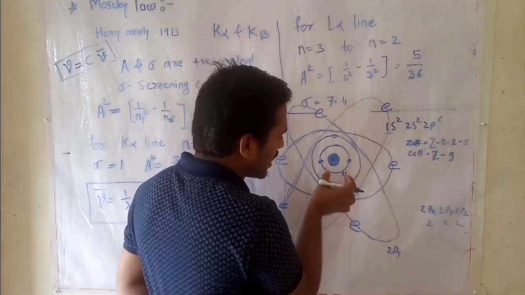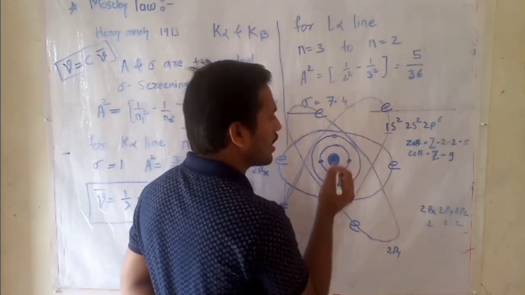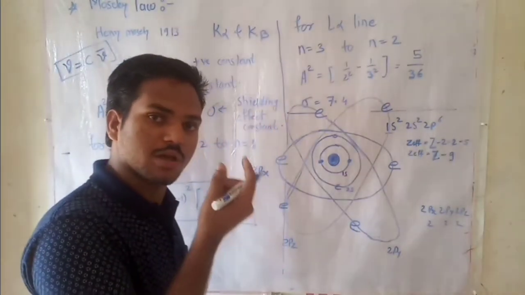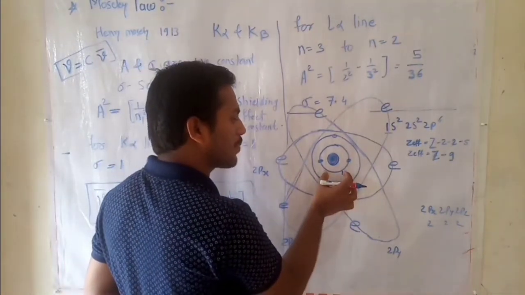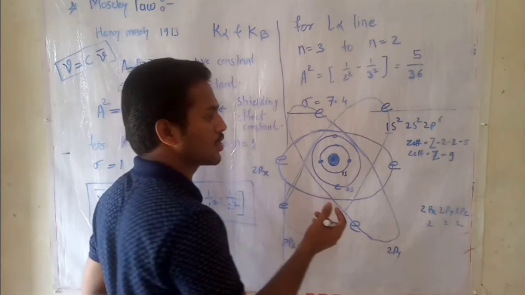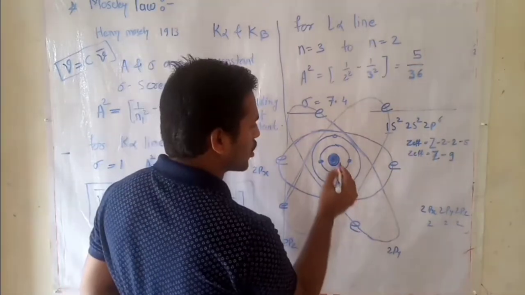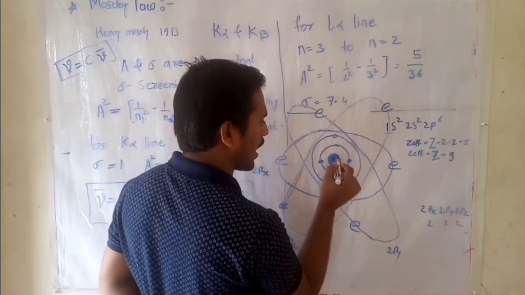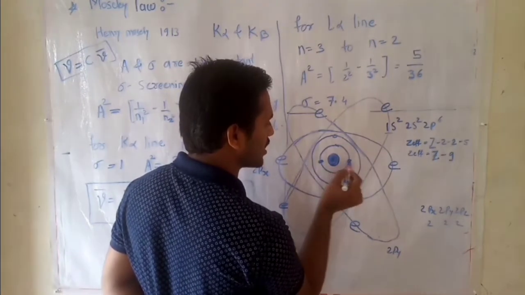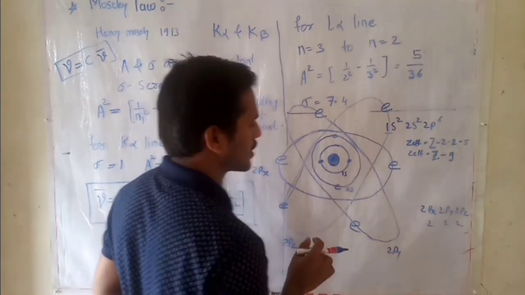Here, if the electrons are in the s orbital, then their contribution is equal to 1. That means they take part fully in the shielding effect, because this orbital has a spherical shape and these electrons are at equal distance from the nucleus.